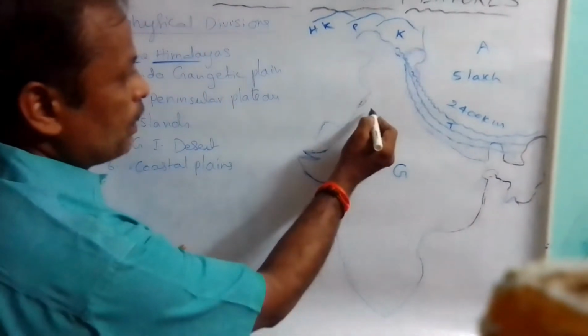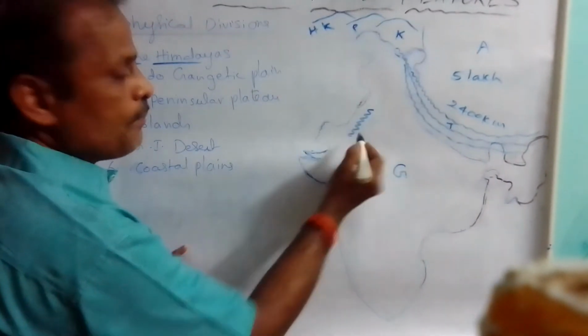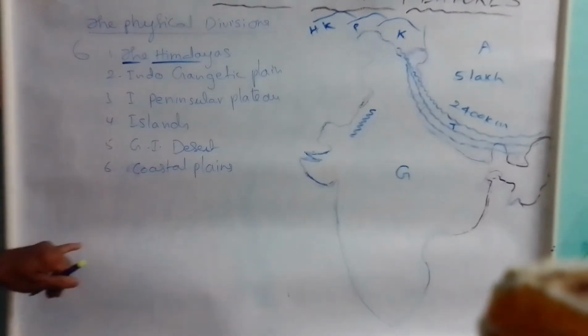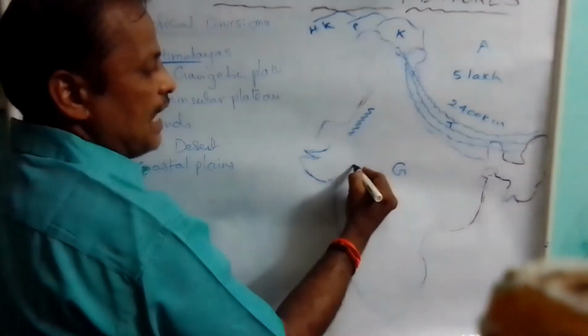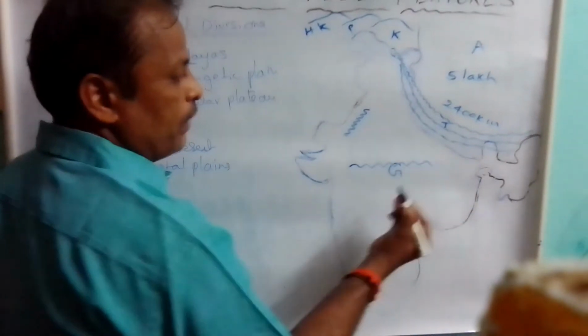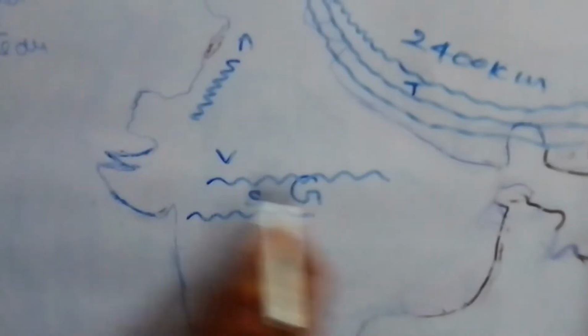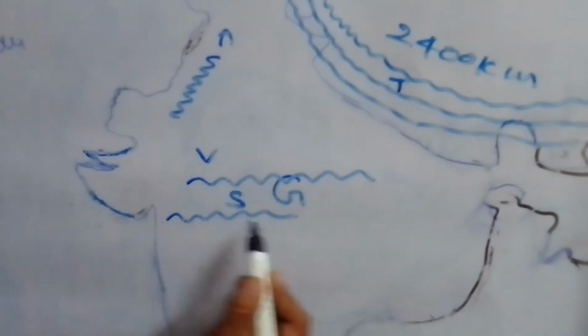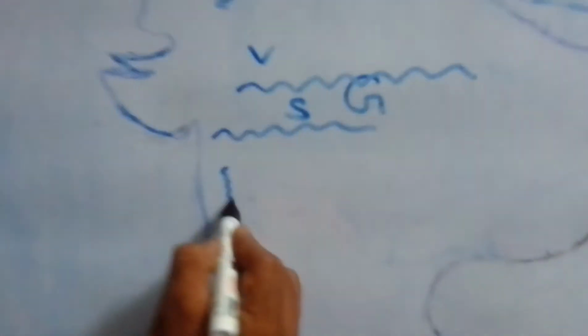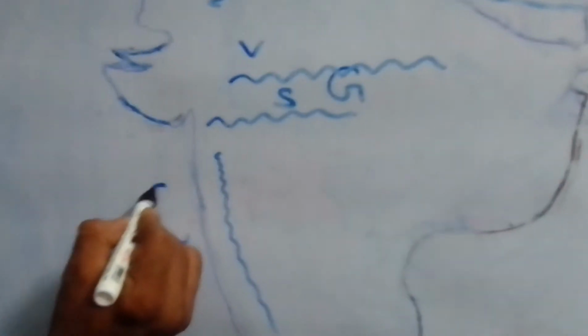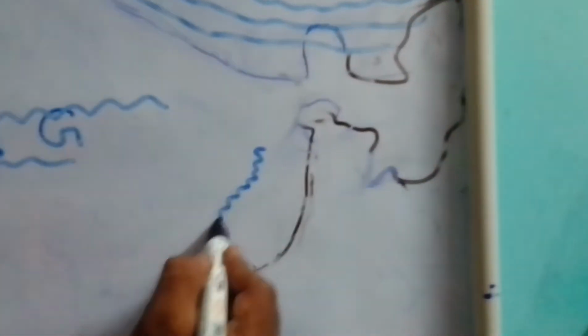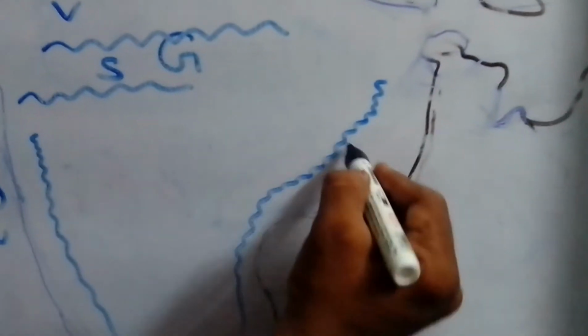You are observing on the board, on the northwest part of India, Aravalli mountains, and exactly in the middle, Vindhya mountains, and the south of Vindhya, Satpura mountains, and the very south of our India, Nilgiri hills, and on the west side Western Ghats, also called Sahyadri mountains, and on the east side Eastern Ghats.